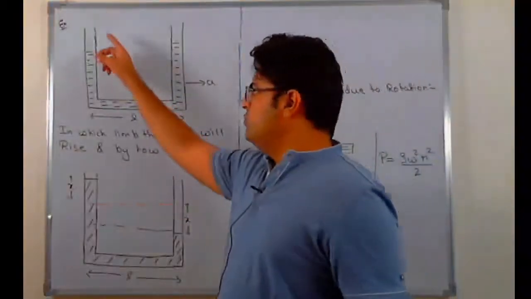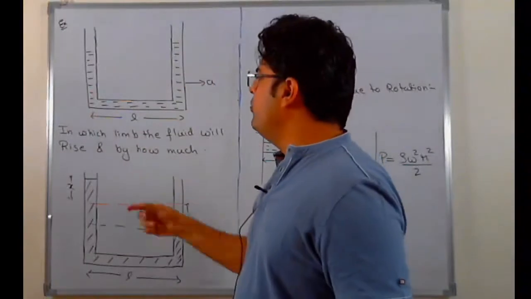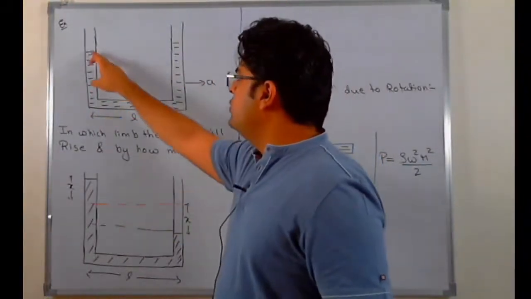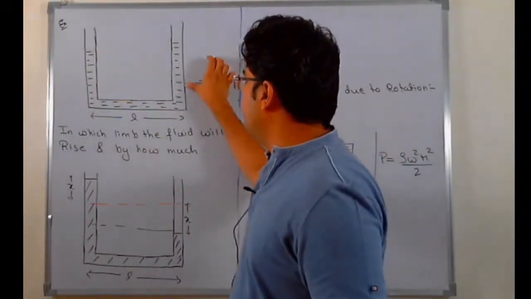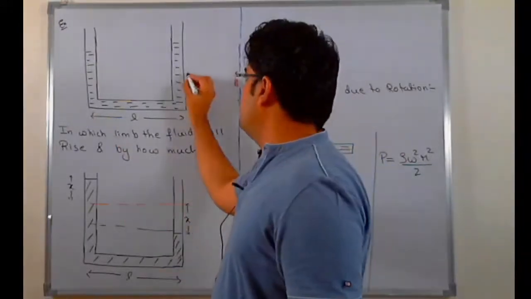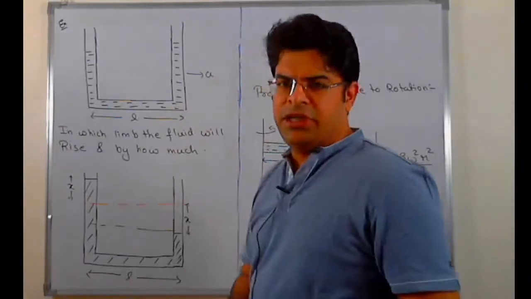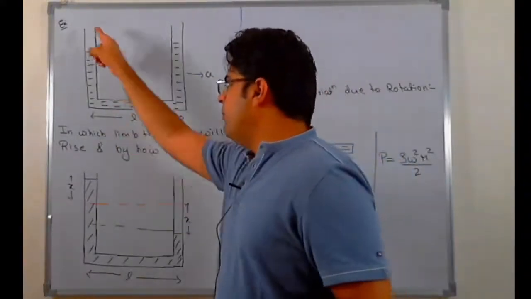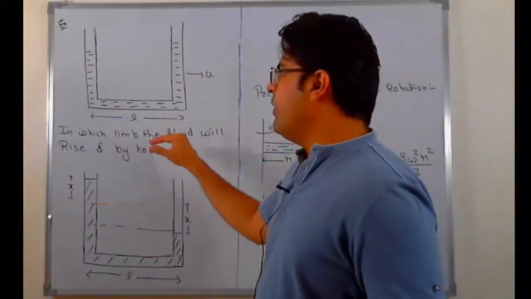So let's see this example. There is a tube of base length L. Initially fluid is filled to equal height in both arms. If the tube now suddenly starts accelerating with an acceleration a towards the right, the first part: in which limb will the fluid rise and by how much?